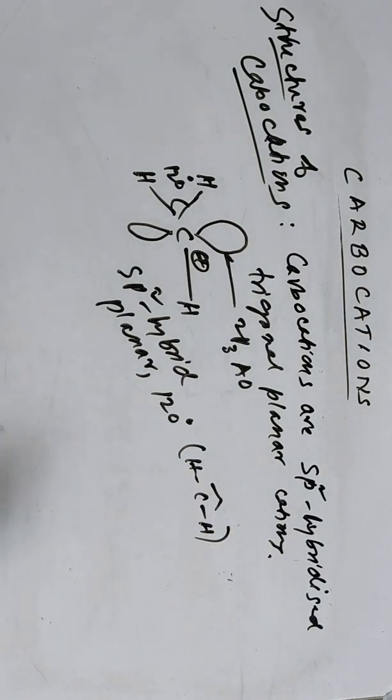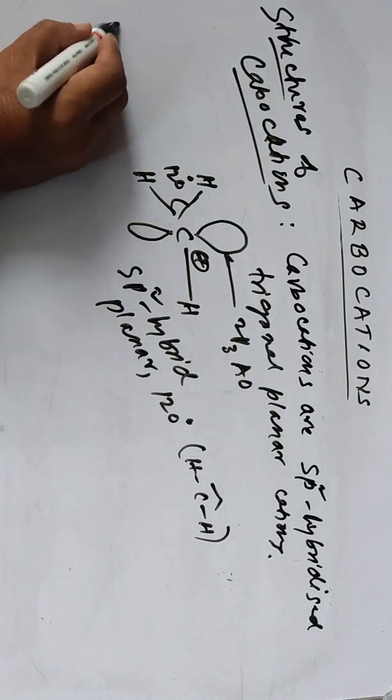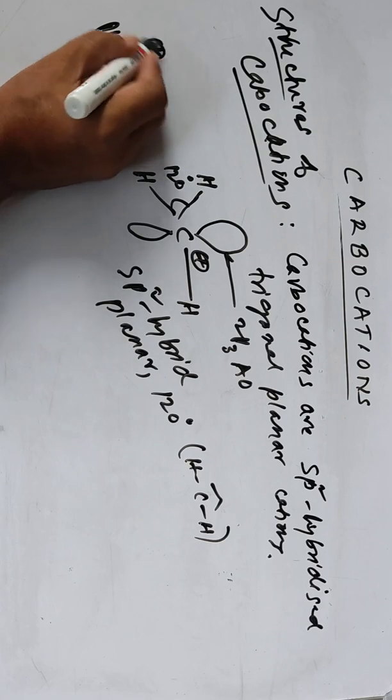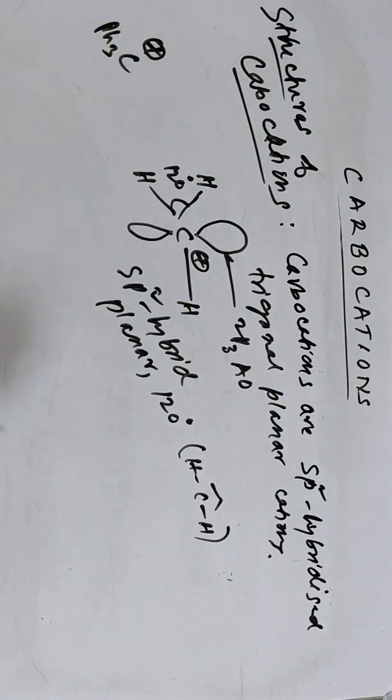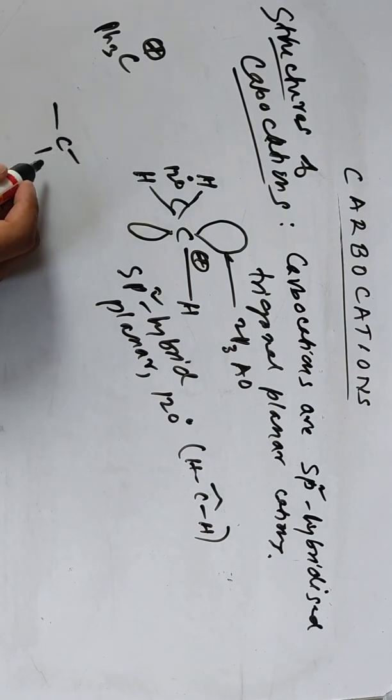But there are many deviations from these general structures of carbocations. Many structures can be non-planar, or the angles might be different. For example, in the triphenyl carbocation, the structure is not planar, but the angles are the same. So I write the structure of this, with carbon, in this way.